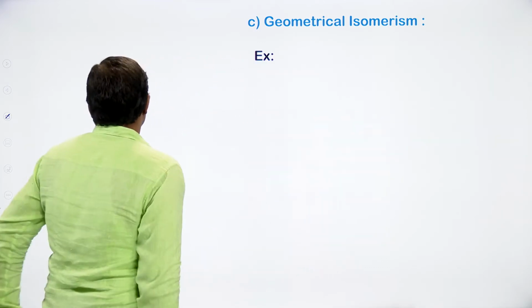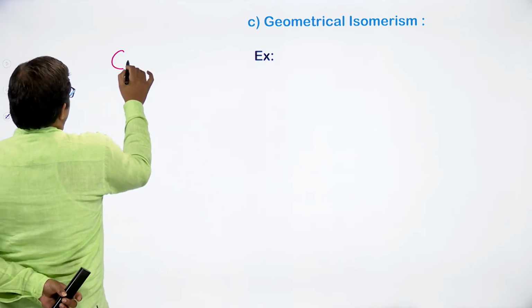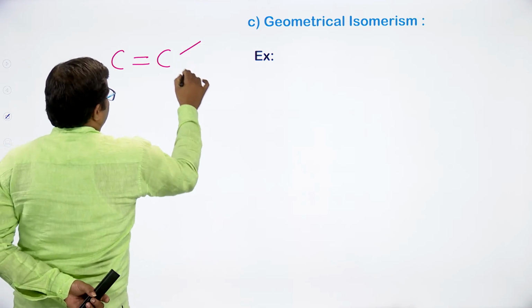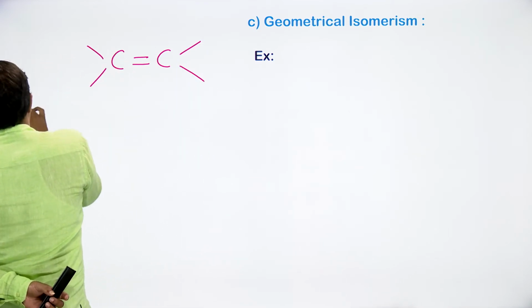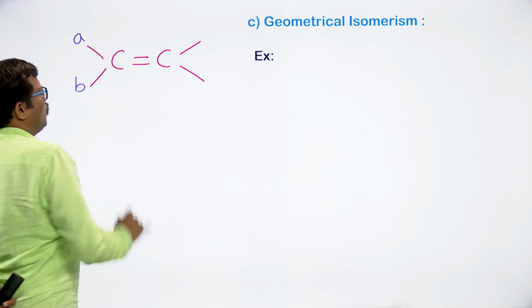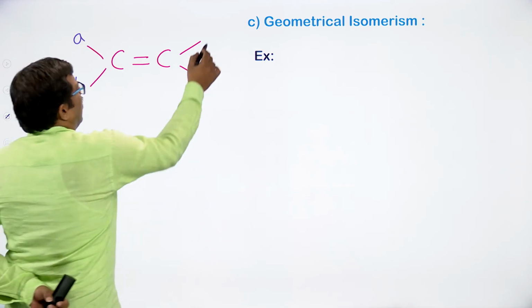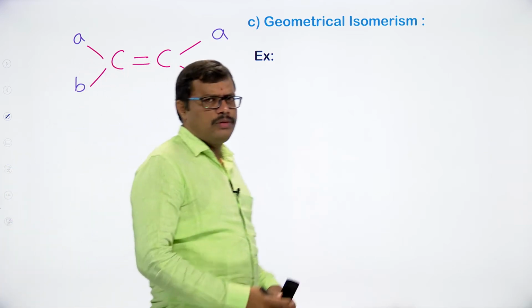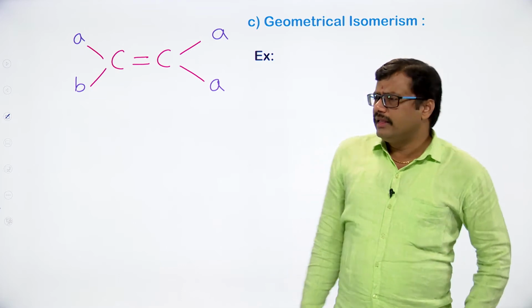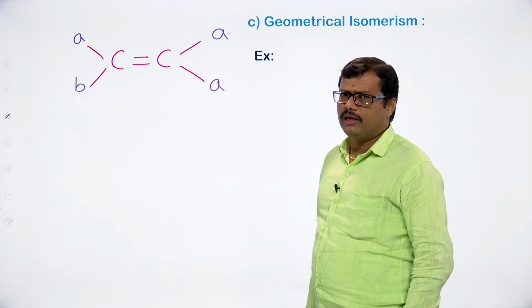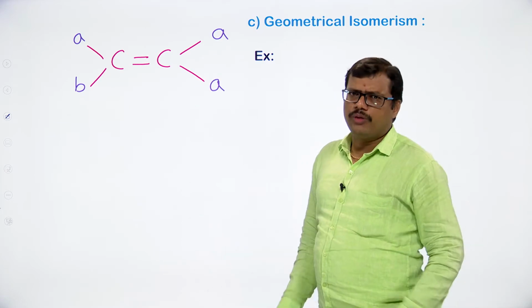Okay, right. One more concept we have to observe here is that, for example, I have a molecule like this. Here, on one carbon atom we have two different groups, A and B. On the other doubly bonded carbon atom, we have only one kind of group, that is A and A. In this case, can we expect geometrical isomerism? Can we expect geometrical isomerism for this molecule?